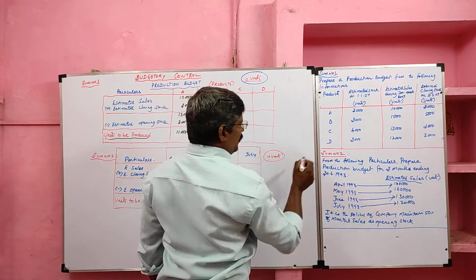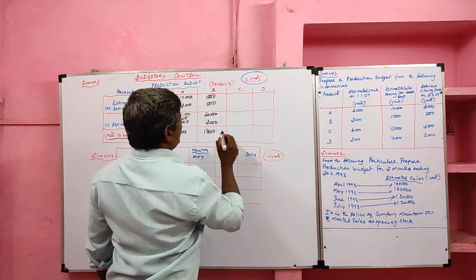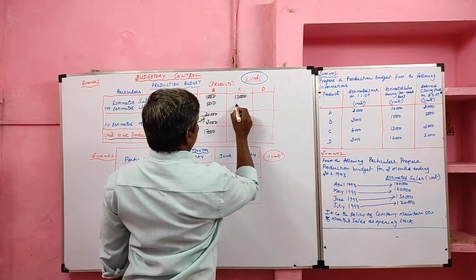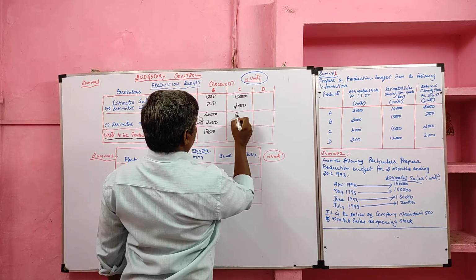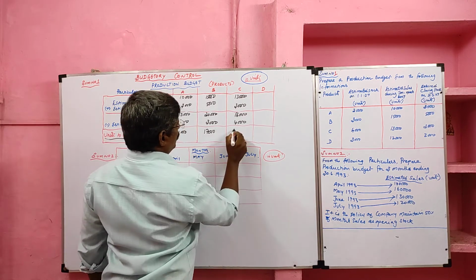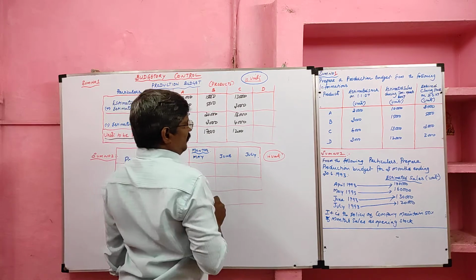Then move to product C. Estimated sales 13,000, closing stock 3,000, 16,000 minus 4,000 opening units. So 12,000 units must be produced.